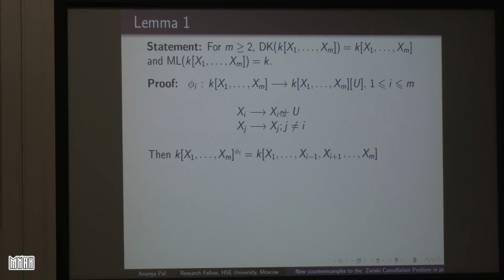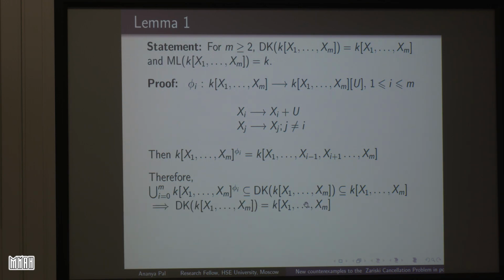Then it can be shown that the ring of invariants of this phi_i is the polynomial ring with x_i missing. And hence it is easy to see that the Dixmier invariant lies inside this, hence the Dixmier invariant is the whole ring. And again the Makar-Limanov invariant lies inside this, and the intersection is the polynomial ring with x_i missing, so it will be k again.